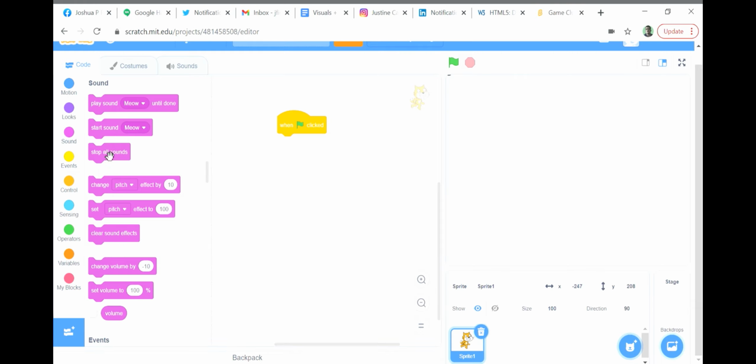The final option is Stop All Sounds, which simply makes all sounds stop playing exactly where they are. This can be useful for interrupting music mid-game, for example.